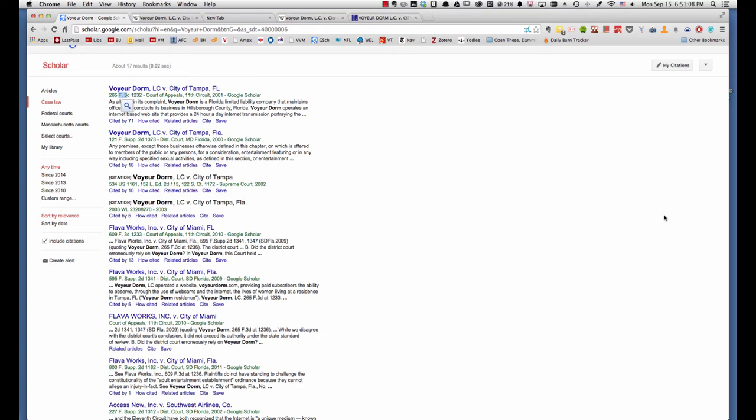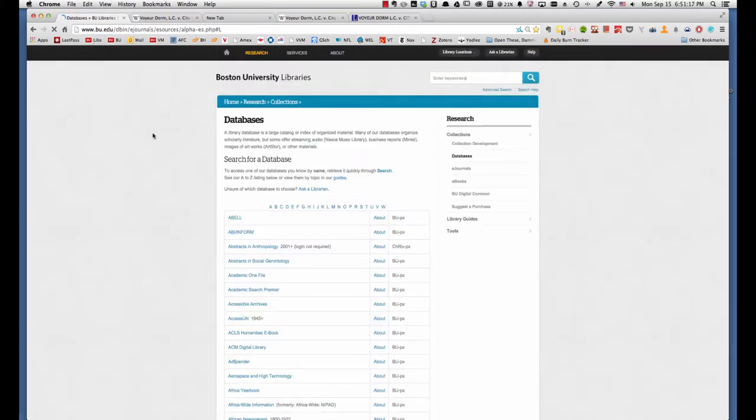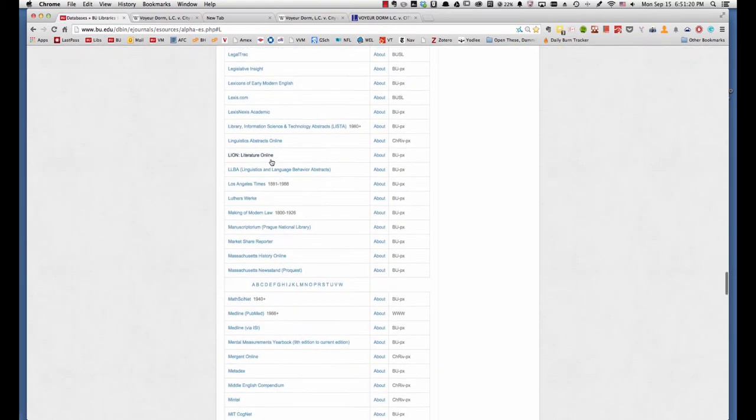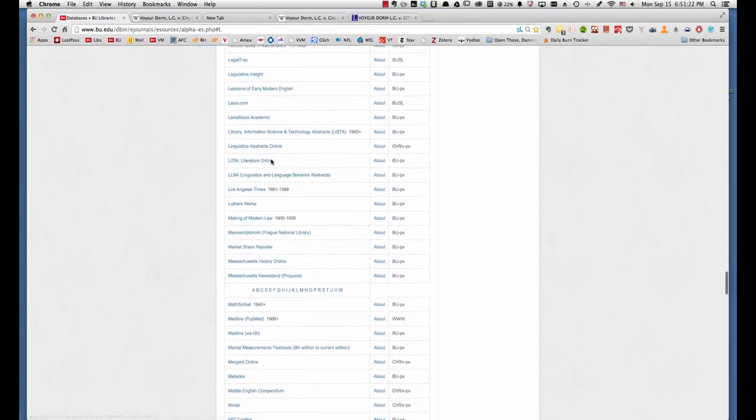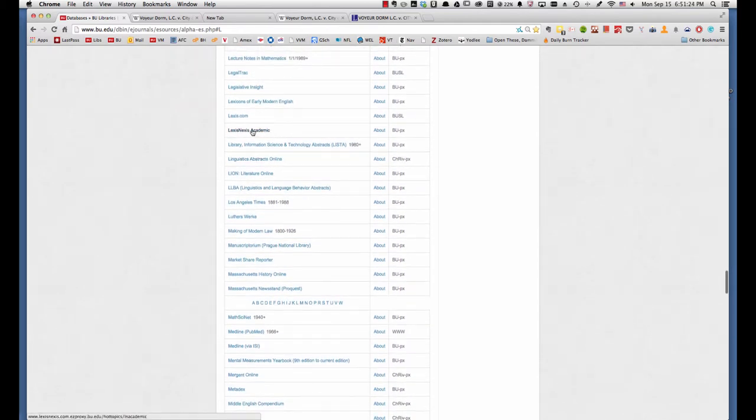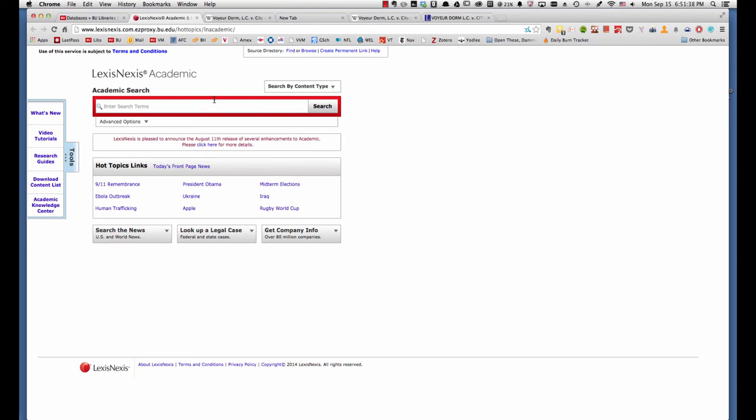This is why we use LexisNexis Academic, which we can access through the BU library system. There's lots of different ways to get there. I have a bookmark saved on my toolbar that brings me to the list of BU library databases, the entries under L. Click on LexisNexis Academic, which brings me to the landing screen.